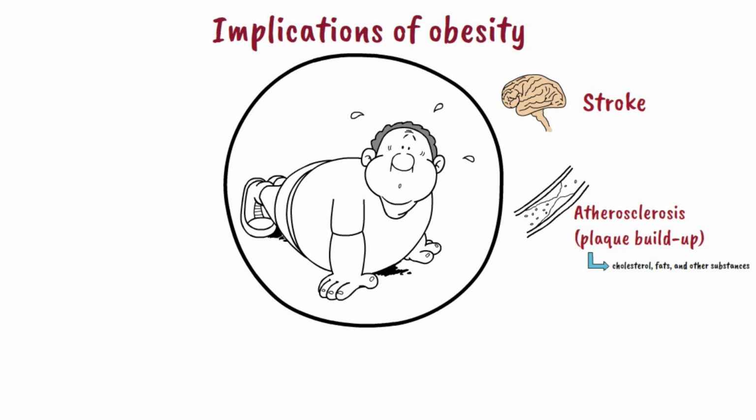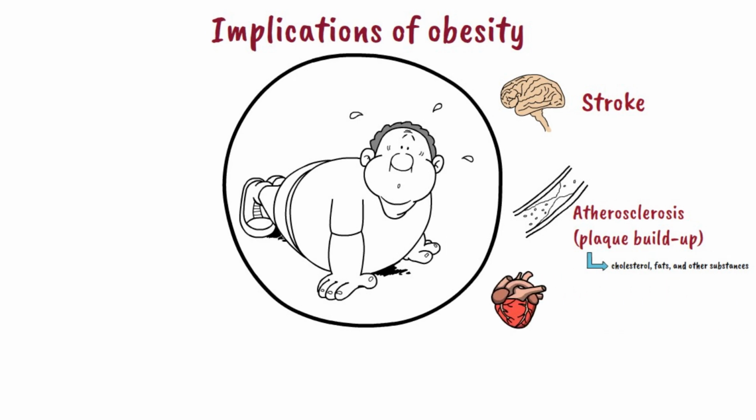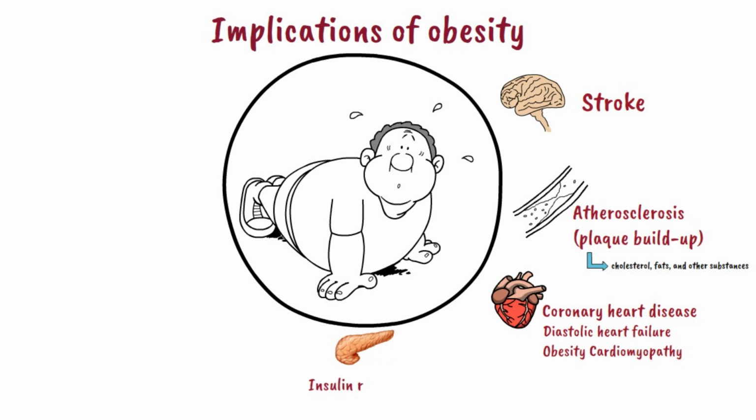When atherosclerosis is formed in the arteries of the heart, this will lead to atherosclerotic cardiovascular diseases like coronary artery disease. Other complications affecting the heart include diastolic heart failure and obesity cardiomyopathy. Extra fat tissues can cause inflammation, which in turn impairs insulin signaling, and thereby the insulin receptors in fat cell surface become less responsive to insulin, which means fat tissues cannot uptake any more glucose from the blood. Glucose remains and accumulates in the blood, and this ultimately leads to diabetes.